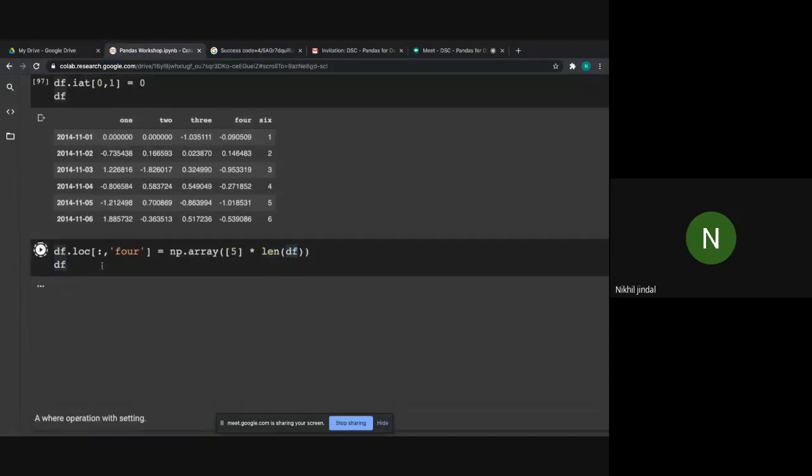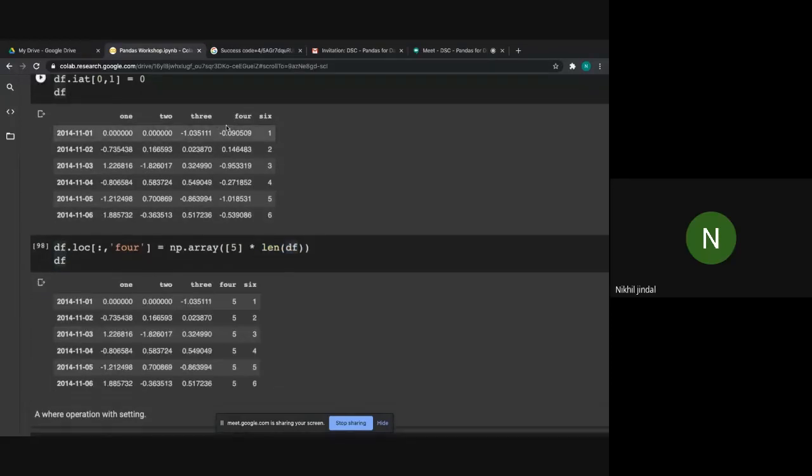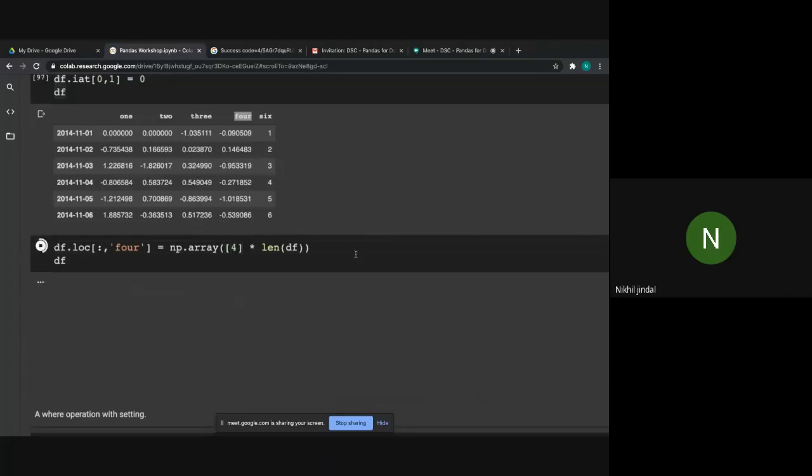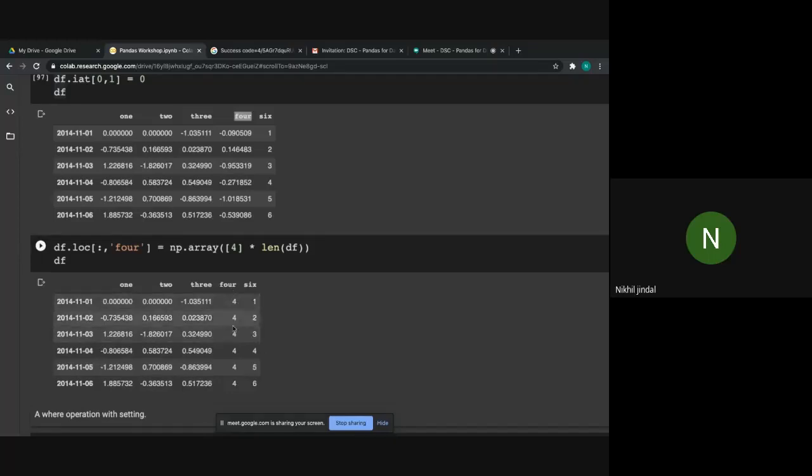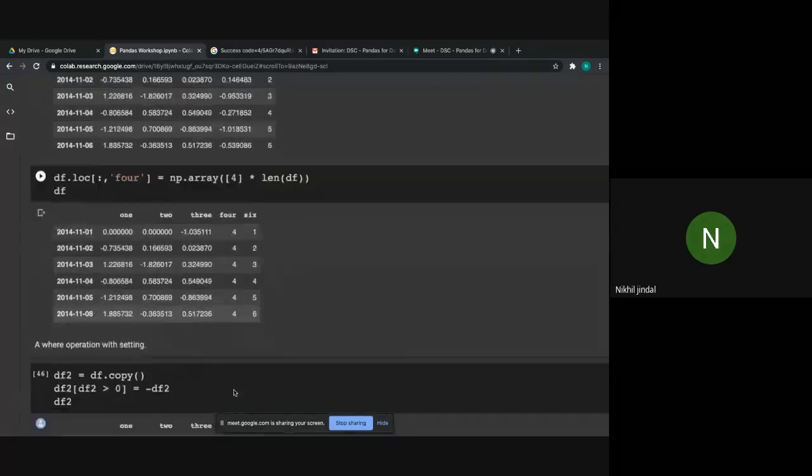So obviously now you can see the values of this column 4 have been changed to 5. If suppose I change it to 4, then all the values of this column 4 will be changed to 4, as you guys can see.